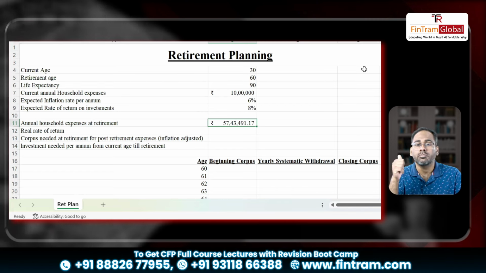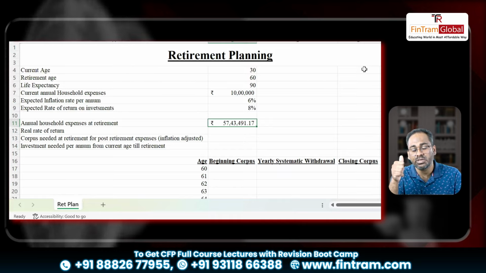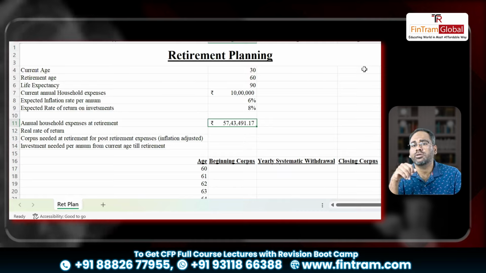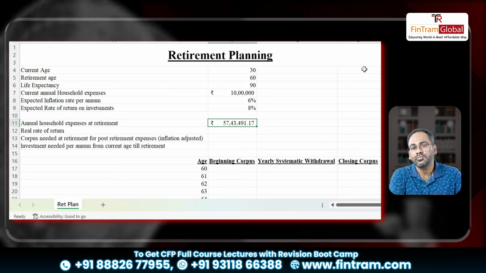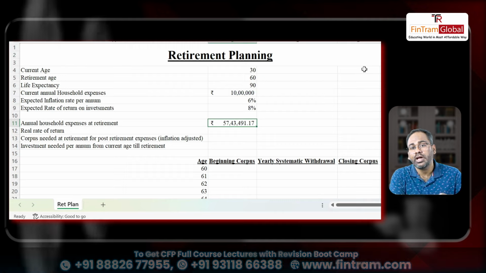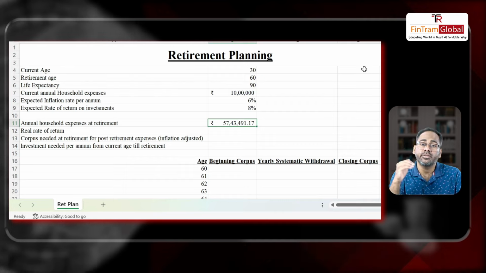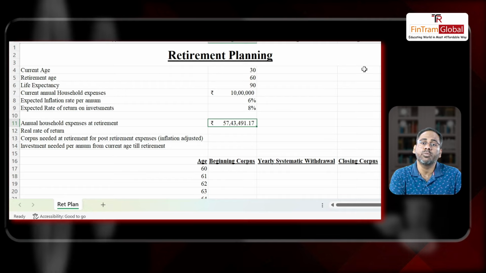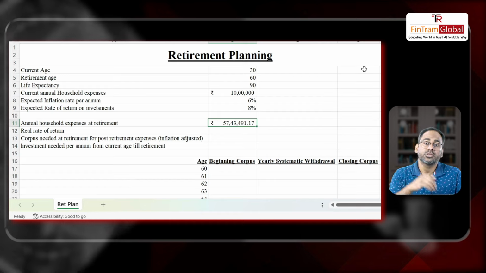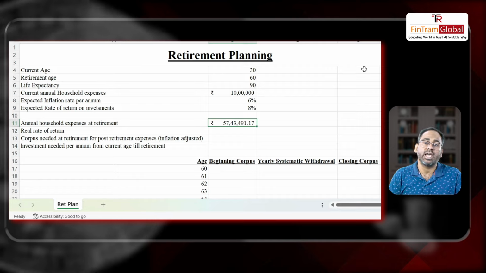Now, if I have to manage my expenses post retirement at 60, I need this much money for 1 year of expenses from 60 to 61. Now, what do you think? At 61, would I need the same amount? No, not exactly. Why? Because again, the inflation is going to continue, right? And if I am assuming that inflation will be 6% only, then next year when I turn 61, I would be needing this amount inflated by 6%, right? So every year I'll need an amount inflated by 6% in actual cash, right?